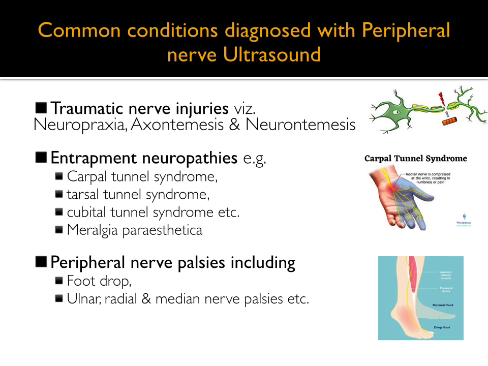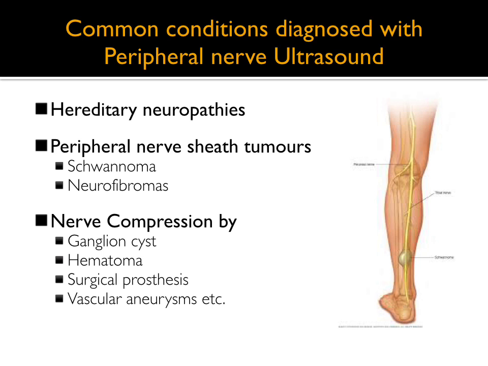Peripheral nerve palsies, including foot drop and its causes, ulnar, radial, and median nerve palsies and their causes, can also be diagnosed with ultrasound. Ultrasound is a good screening tool for diagnosing various hereditary neuropathies, as multiple peripheral nerves in all the limbs can be imaged simultaneously with the help of ultrasound.